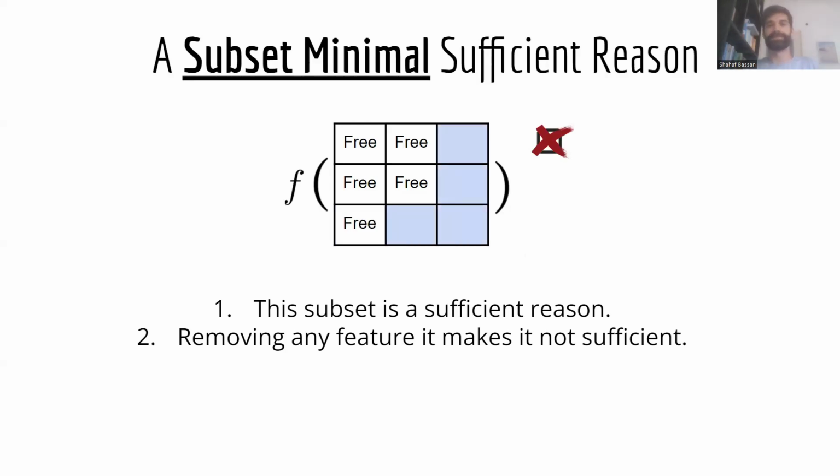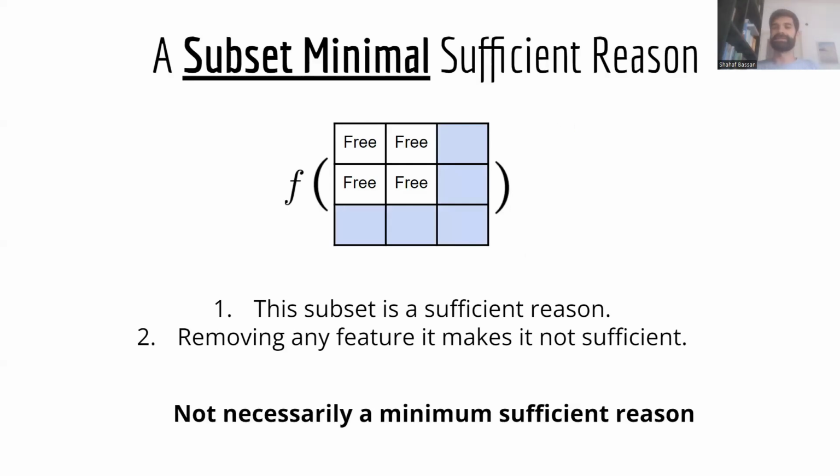Of course, a subset minimal sufficient reason isn't necessarily a minimum sufficient reason. This subset isn't necessarily with the smallest possible cardinality. These are often referred to as locally minimal or globally minimal. These are the more common terms used for these subsets, but I will use either minimum or subset minimal because we are using local and global under a different context, and I don't want to cause confusion.